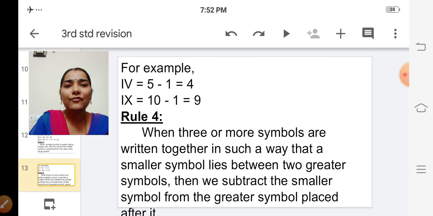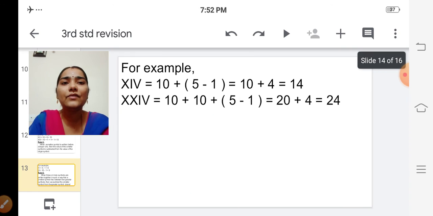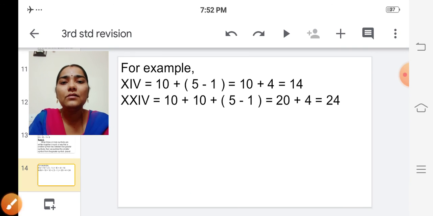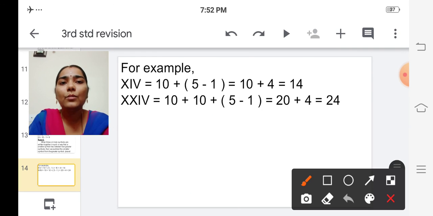In rule number 4, what they have given, if the smaller Roman letter lies between two larger Roman letters, then we have to subtract the value of smaller Roman letter from the value of the Roman letter placed after it. Okay, placed after it. See, for example, first example, Roman letter 10, Roman letter 1 and Roman letter 5.